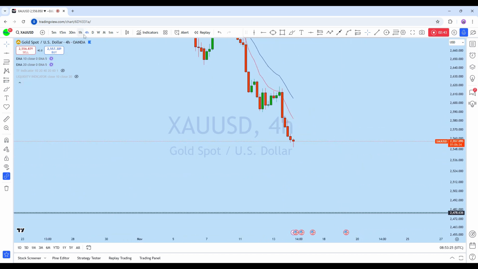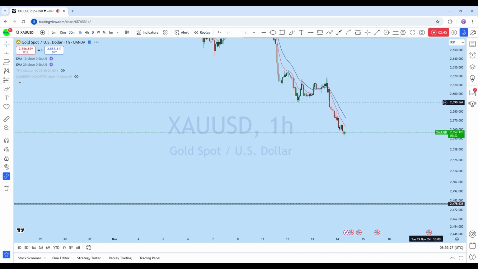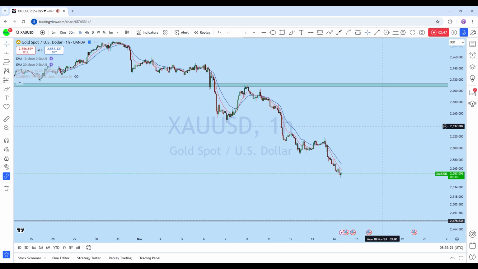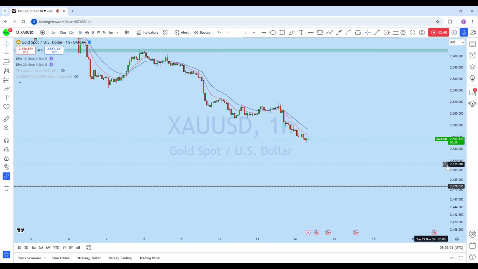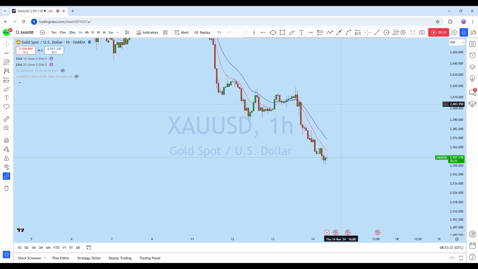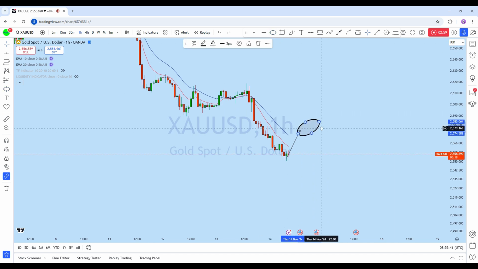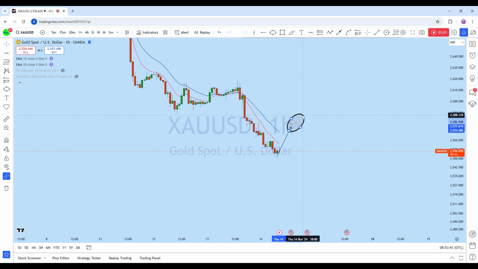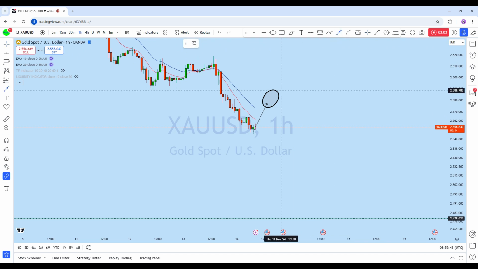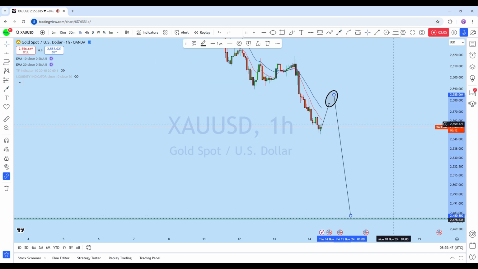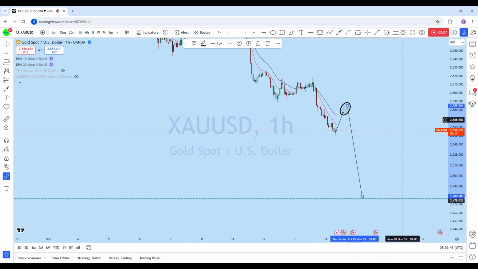Now if we look at the 1-hour chart, we can see that this market is currently in a downtrend as well, and we can expect the price to move up for a deeper pullback. If any of this liquidity zone is broken on XAUUSD, we will be looking for going short with a high probability trade setup.